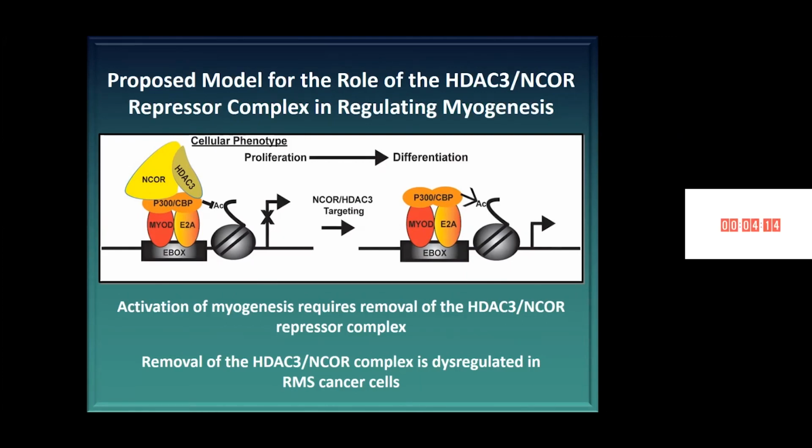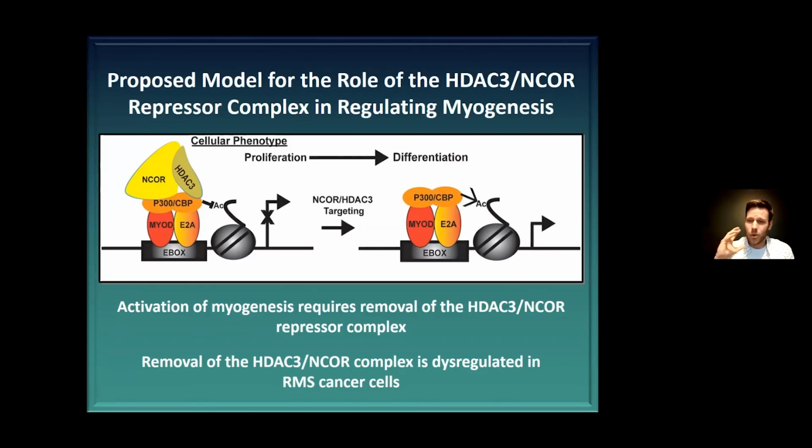We believe that this repressor complex is somehow dysregulated in its ability to come off of MyoD to activate differentiation. We looked at the expression of the NCORs and the HDAC3s, and they're not differentially regulated in the cancer cells; we don't see any upregulation of those genes.